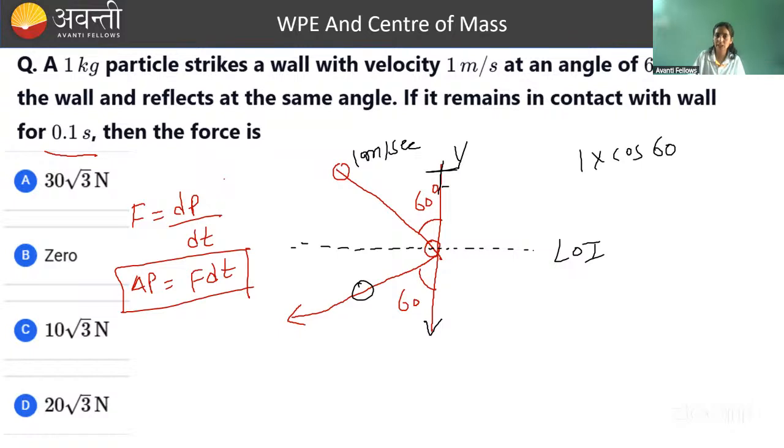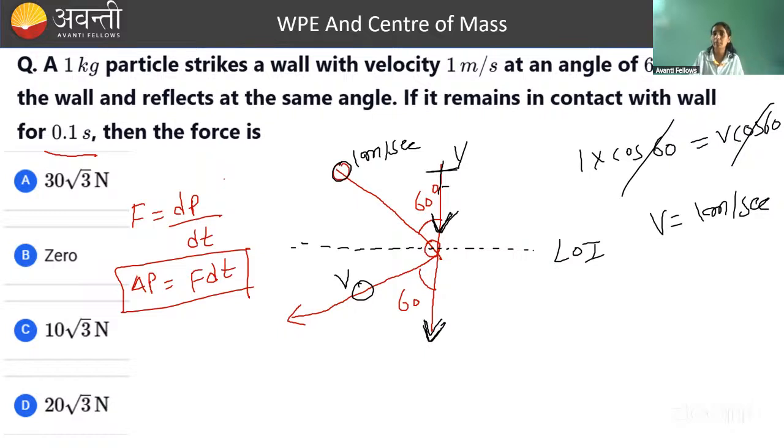No, direction भी change नहीं होगा. जैसे देखो, initially ball का velocity along y direction is in this sense, and finally the velocity of ball in the y direction is again in this sense. What will be its magnitude? Let's say its velocity is v, so its magnitude will be v cos 60. These two have to be equal, right? इन दोनों को इक्वल होना है. So cos 60 got cancelled. V is 1 meter per second. यानी कि फाइनल वेलोसिटी भी 1 मीटर पर सेकेंड है.